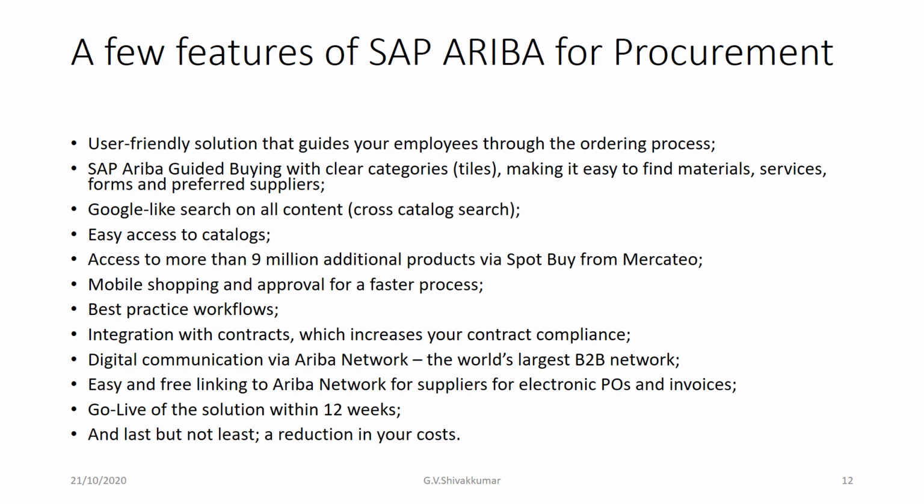And Google-like search on all content, that is cross catalog search, and easy access to catalogs, access to more than 9 million additional products via spot buy from Mercato, and mobile shopping and approval for a faster process, best practice workflows, integration with contracts which increases your contract compliance, digital communication via Ariba Network, the world's largest B2B network, easy and free linking to Ariba Network for suppliers for electronic POs and invoices, go live of the solution within 12 weeks, and last but not least, a reduction in your cost. Okay.